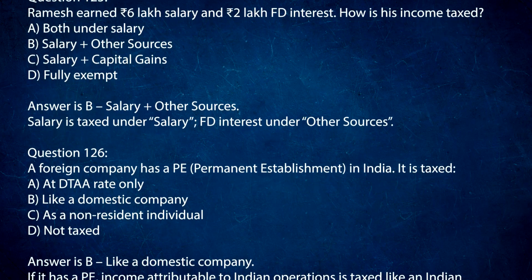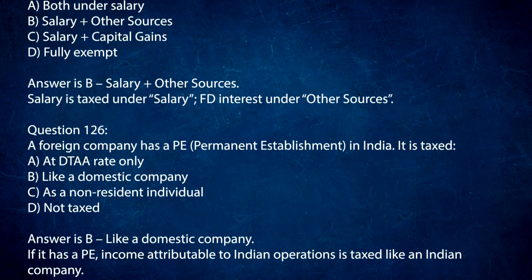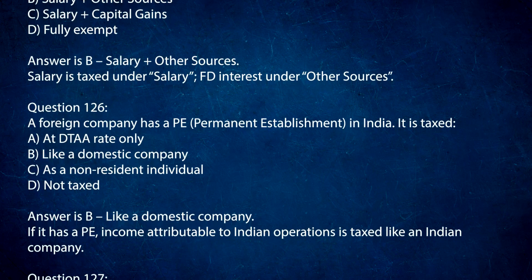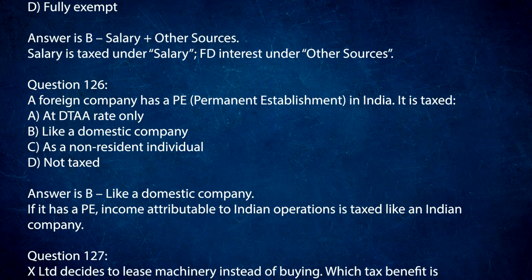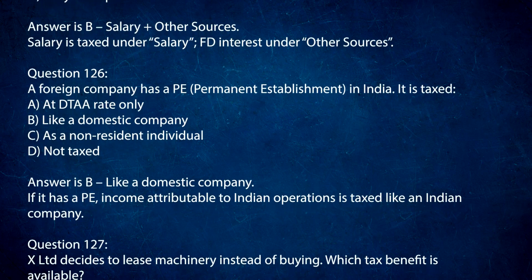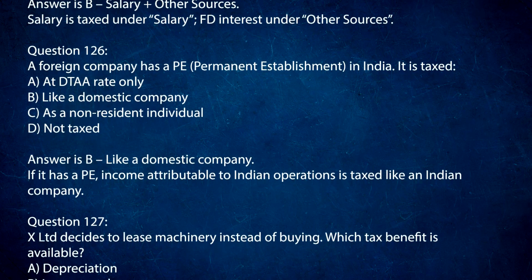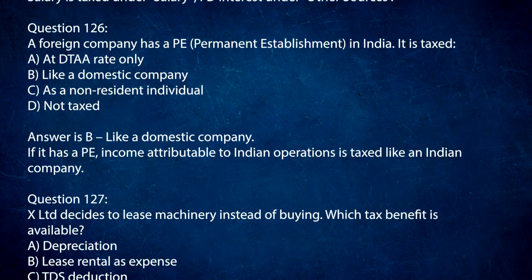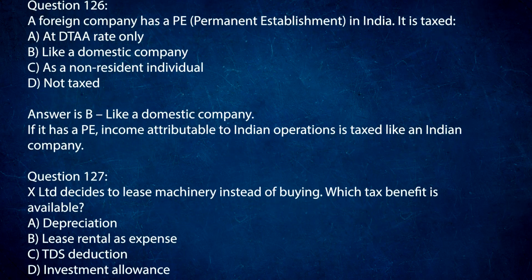Question 126. A foreign company has a permanent establishment in India. It is taxed: A. At DTAA rate only. B. Like a domestic company. C. As a non-resident individual. D. Not taxed. Answer is B. Like a domestic company. Income attributable to Indian operations is taxed like an Indian company.